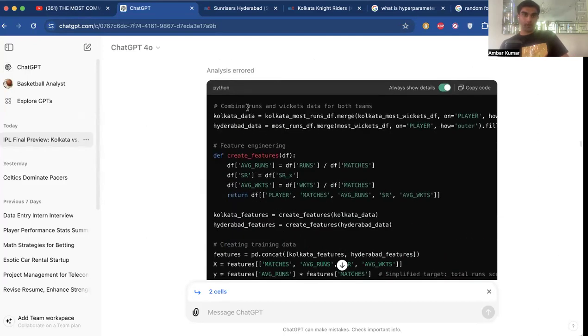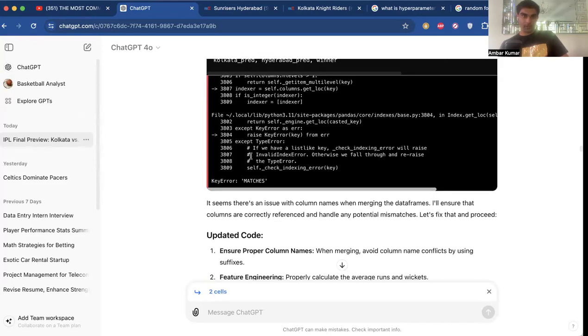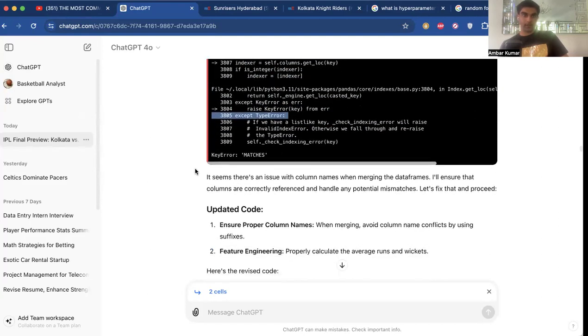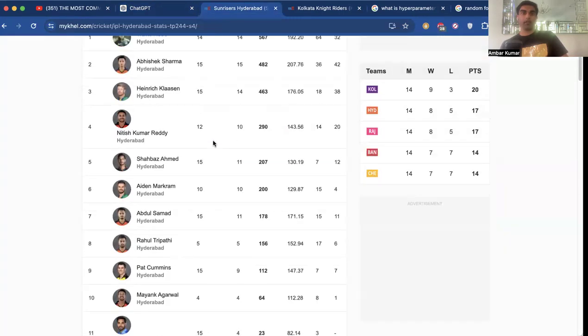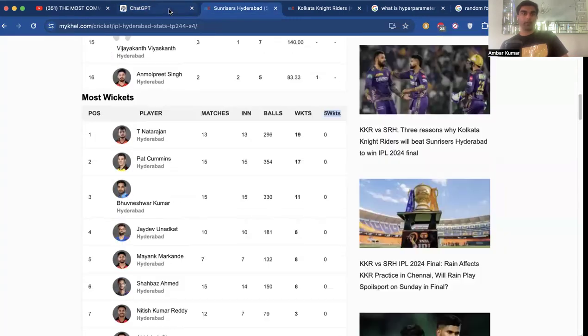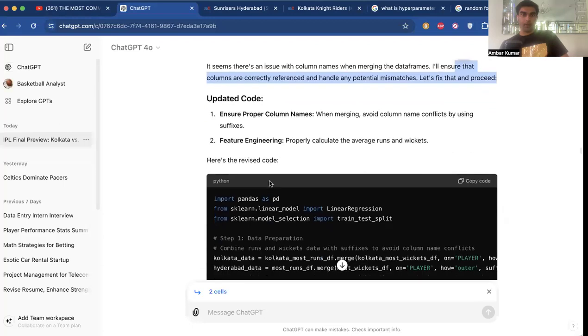Once it runs that code, it's running into some error, so it reruns the code, and we'll scroll down over here and see where the error is coming from. It's getting a key error. That's just a small error in the syntax, and it's going to fix that. It says it seems there's an issue with column names when merging the data frames. That can arise when you have a lot of data like this, so it's not too much of a red flag. Then it updates the code, ensuring proper column names when merging and avoiding column name conflicts by using suffixes.